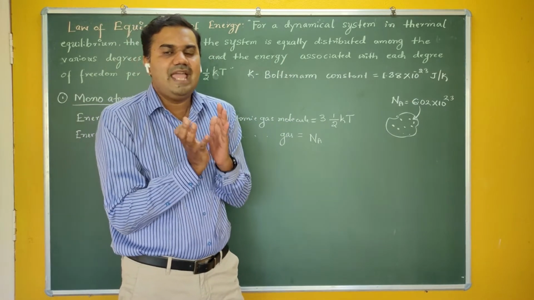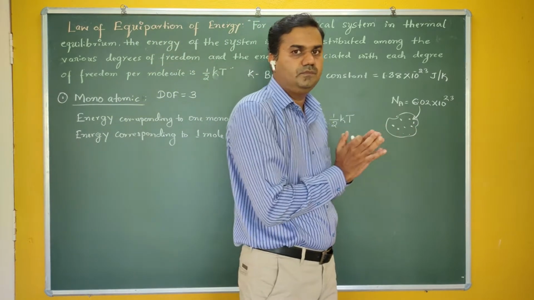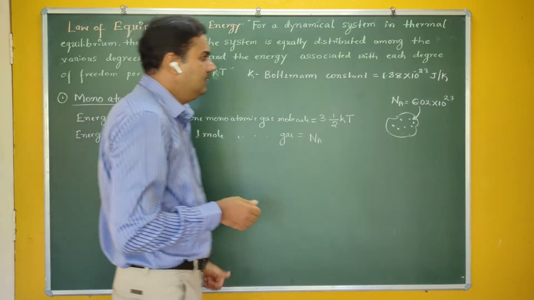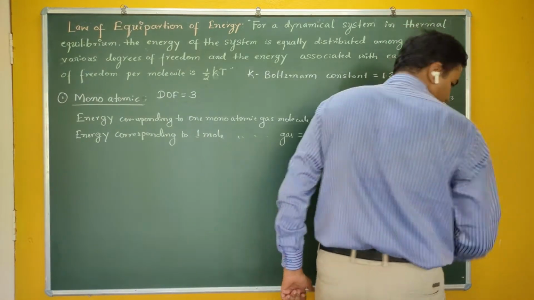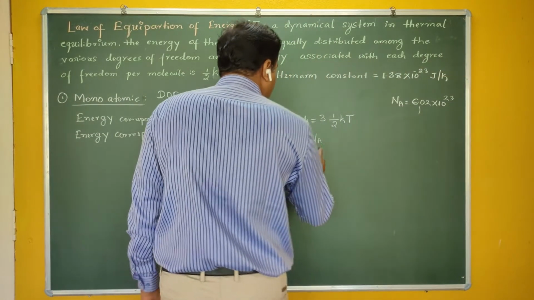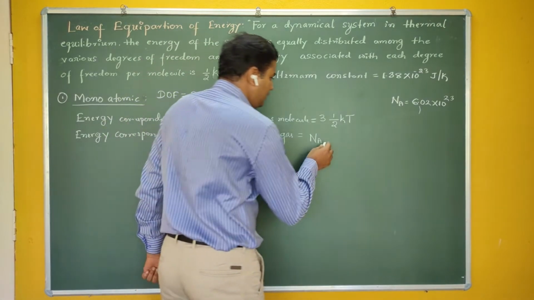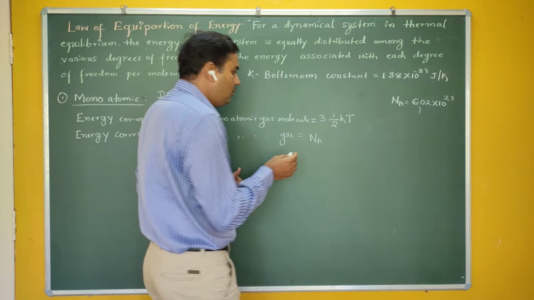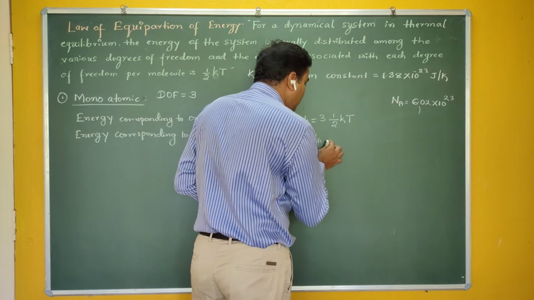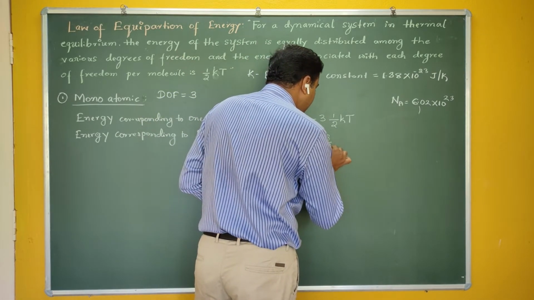So 1 mole contains Avogadro number of particles, 6.02 into 10 raised to 23, Na. That much is the number of molecules present in 1 mole. And what is the energy corresponding to 1 molecule? That is 3 by 2 kT.